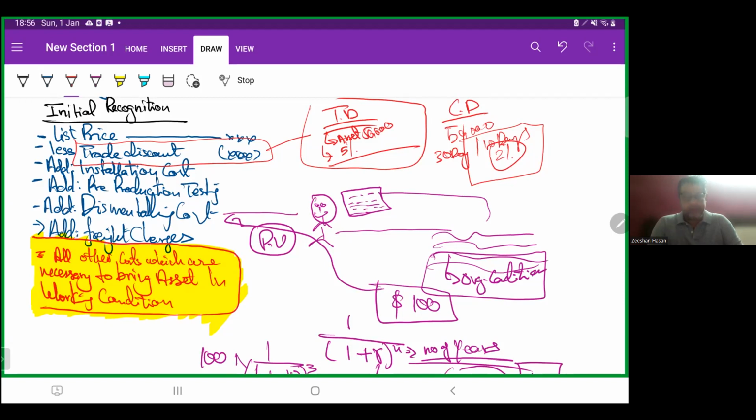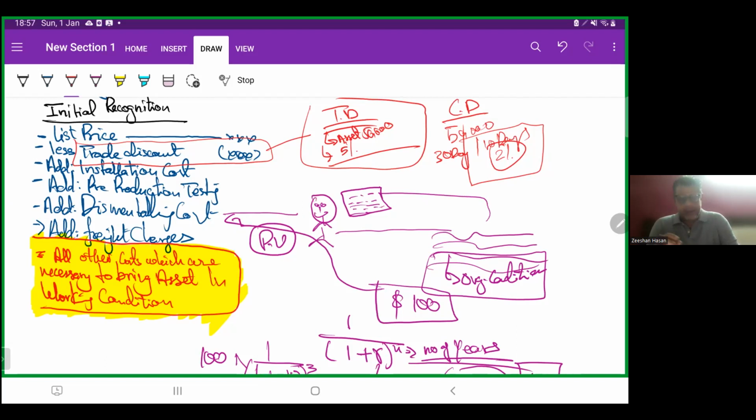You actually have the credit period of 30 days, but if you pay us in 10 days, you will get an extra 2% discount. We are not sure about it, right? Either we will take it or not. So in case of cash discount, if we avail it, we will include it in other income. But if we don't take it, we won't include it anyway, right?